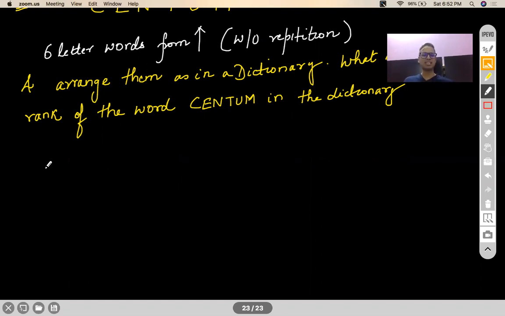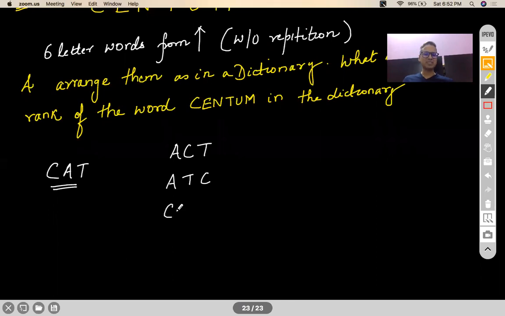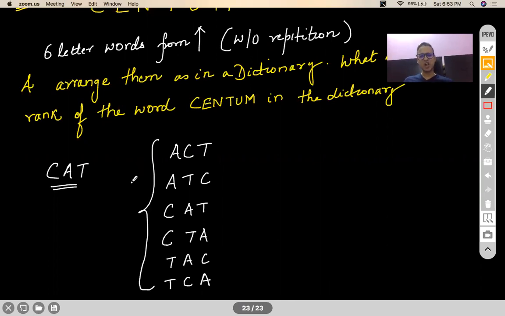I'll give you an example. Let's say the word CAT. If I make a dictionary which has got all 3-letter words, then my first word in that dictionary will be ACT. The next word will be ATC. Next will be CAT. Then will be CTA. Then will be TAC. Then TCA. So this is how you arrange them in a dictionary.